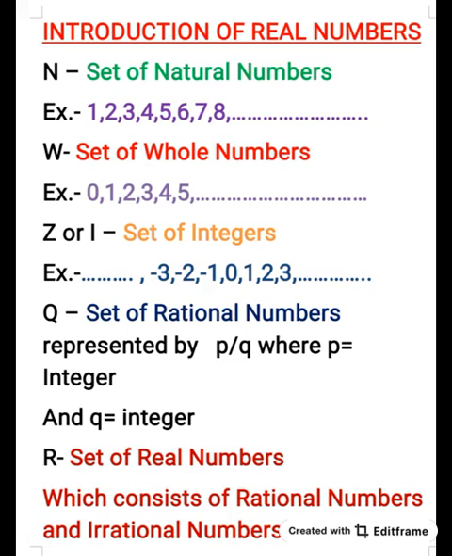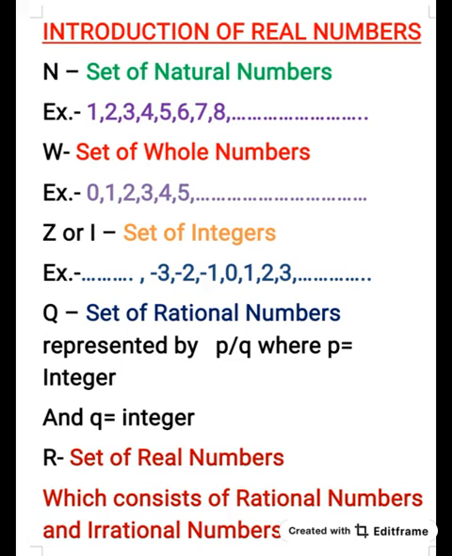So again I am repeating, N represents the collection of natural numbers, that is 1, 2, 3, 4, etc. W represents the collection of whole numbers, that is with the natural numbers 0 is included. And Z or I represents the collection of integers, that is with the whole numbers all the negative numbers are included. Q represents the collection of rational numbers, that is all numbers of the form p by q.